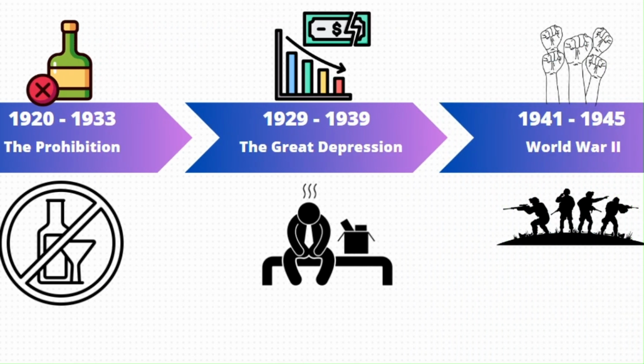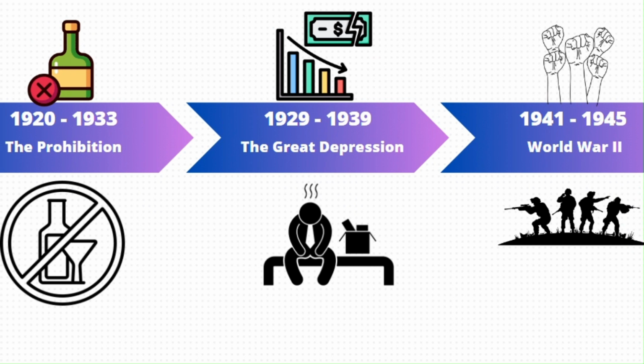The Great Depression, spanning from 1929 to the late 1930s, was an unprecedented economic crisis that engulfed the United States. It was triggered by the stock market crash of 1929, leading to widespread unemployment, business failures, and severe poverty. Millions of Americans lost their jobs and homes, facing dire hardships. Government interventions through programs like the New Deal sought to provide relief and recovery. The Great Depression reshaped the nation's economic policies, leaving a lasting impact on society and underscoring the importance of financial regulation and social safety nets.